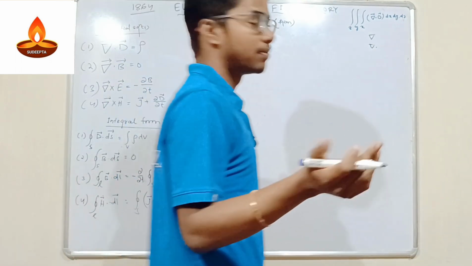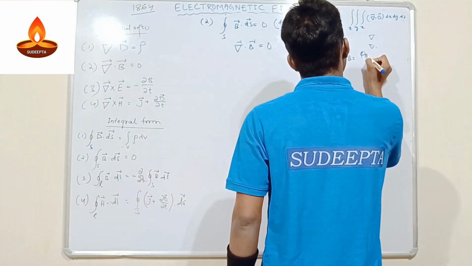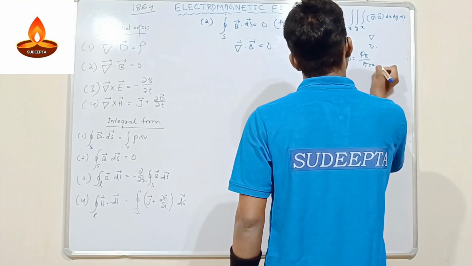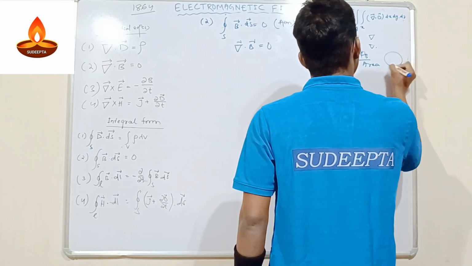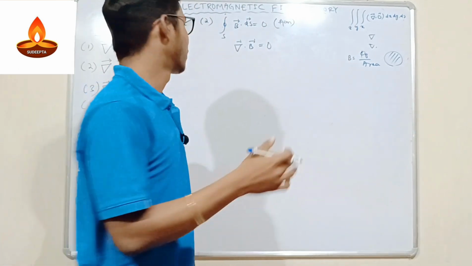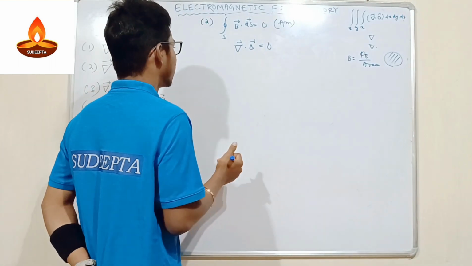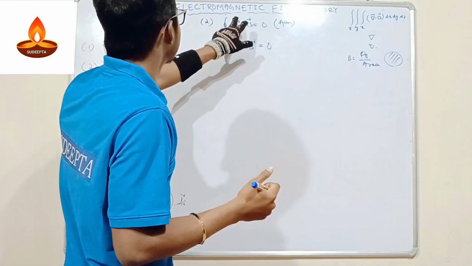We know it before solving this. So what is B? B is the magnetic field. What is the formula for it? Magnetic flux upon area. So the magnetic field through a closed surface is always 0. We all know it, so don't worry about that. This is actually the statement, and we have to do these kinds of things.